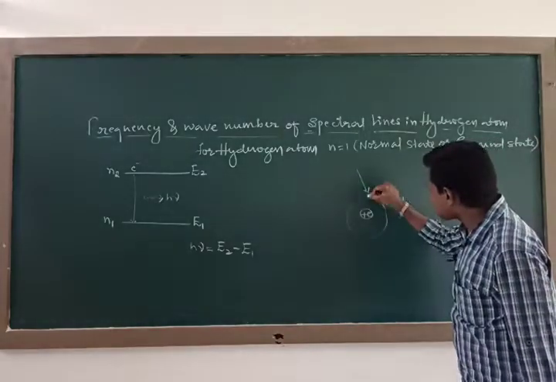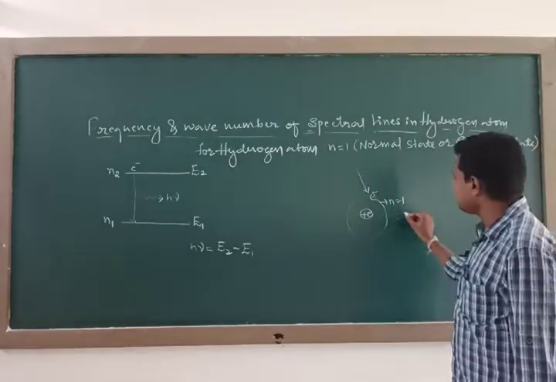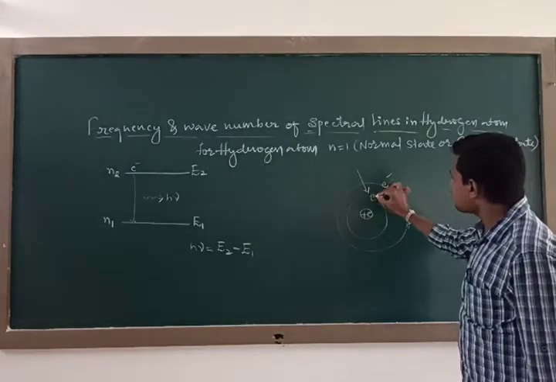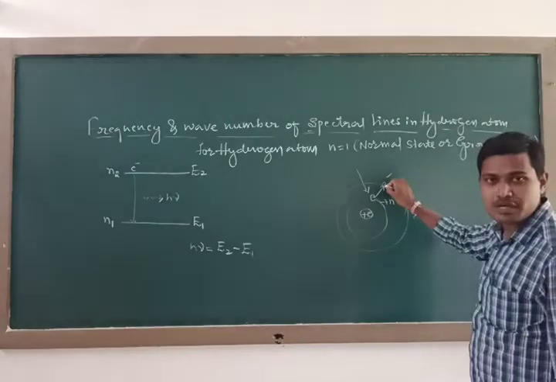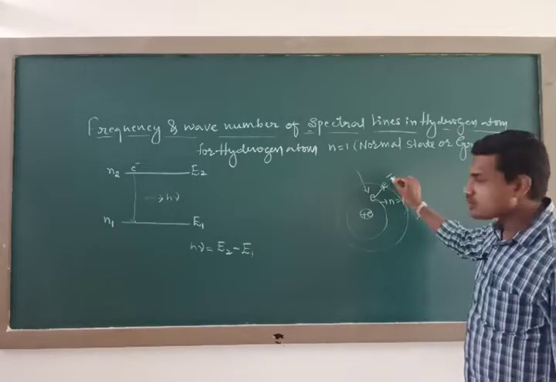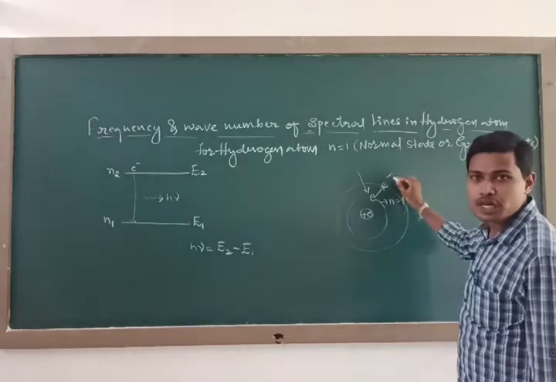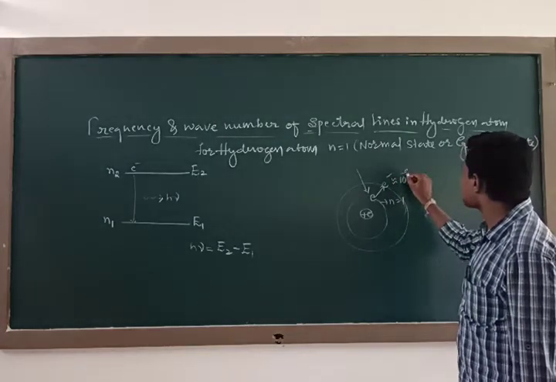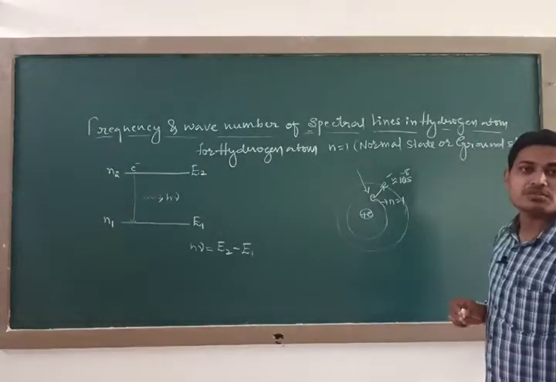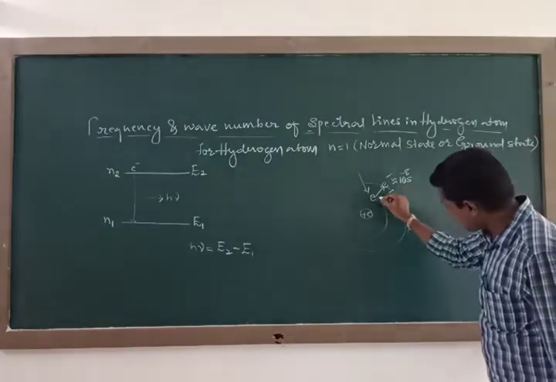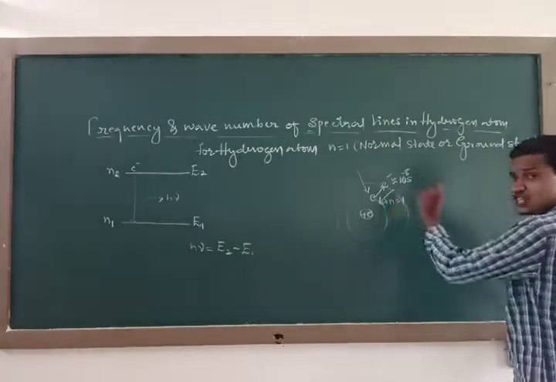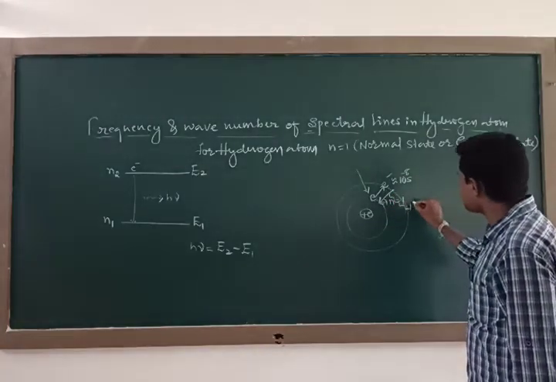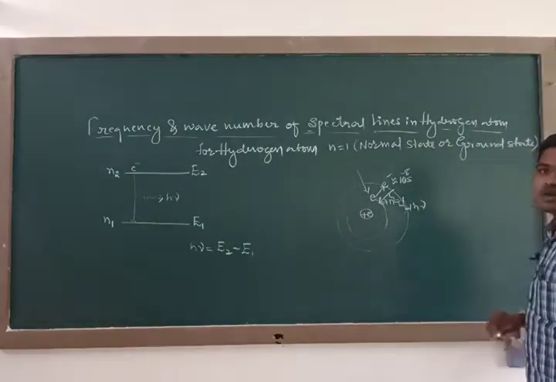When this electron absorbs some amount of energy, what happens? It jumps to the next orbit. While jumping from the first orbit to the second orbit, it does not remain there for a longer duration. It will stay in this orbit for a time of 10 raised to minus 8 seconds. Within that time interval, once again it comes back to its initial state, the normal state, by emitting radiation of energy h nu.